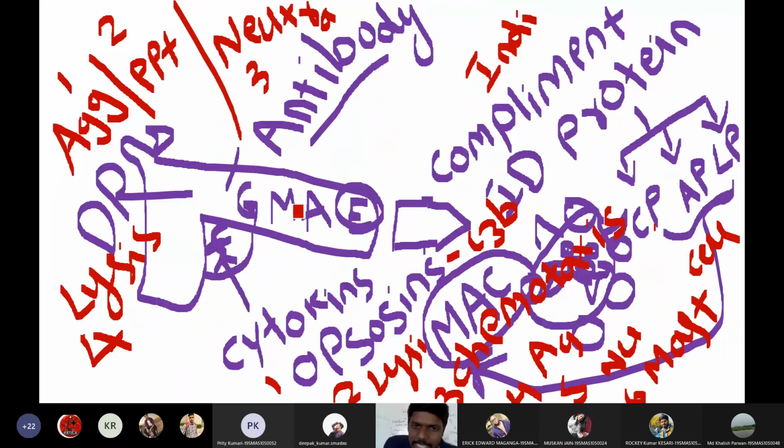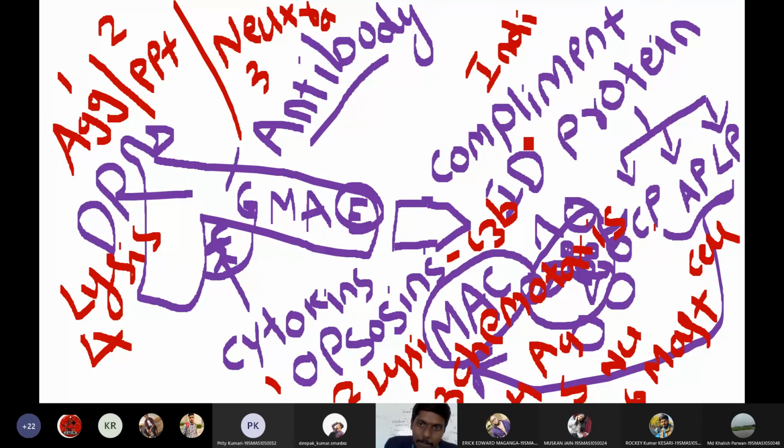Then as I said, the actions of antibodies are mediated by 2 types, direct actions and indirect actions. Direct actions include agglutination reactions, precipitation reactions, neutralization reactions, and lysis. In detail about agglutination, precipitation, neutralization, and lysis, I will discuss in unit 2. So in unit 2, we have a dedicated unit for this. So these are the direct actions of antibodies, whereas indirect action of antibodies is mediated by proteins called complement proteins.